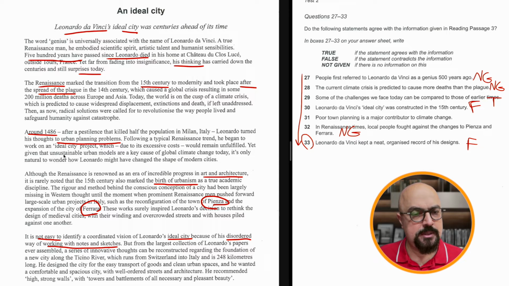Yet, given that unsustainable urban models are a key cause, oh, okay, key cause, main contributor, key cause, they're the same things, aren't they, of global climate change today. So yes, the answer is true. And there we have all the answers in this part, of course.